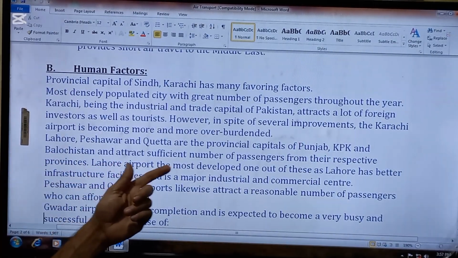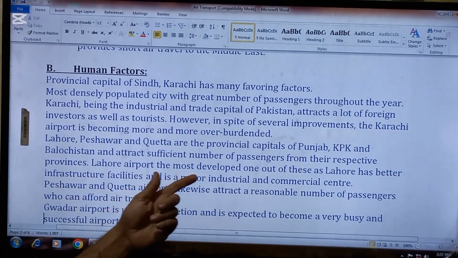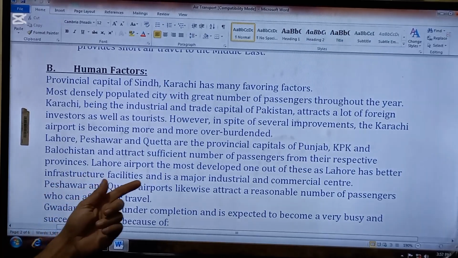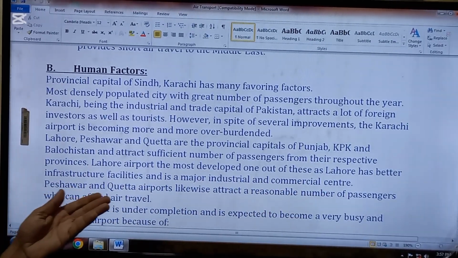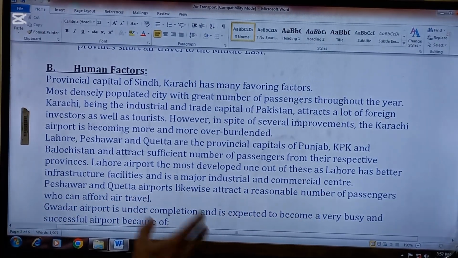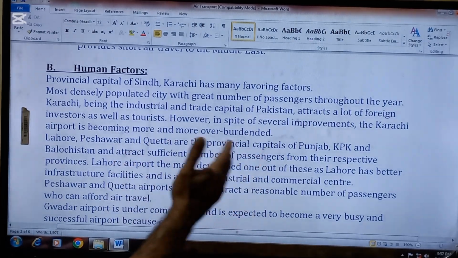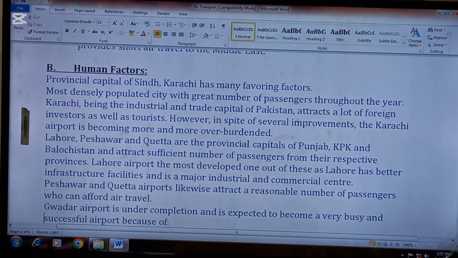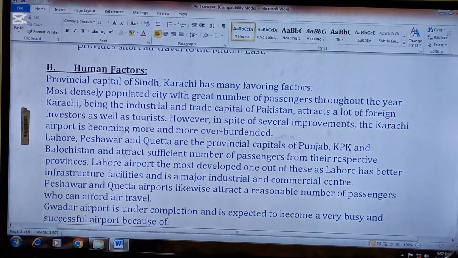Lahore, Peshawar and Quetta are the provincial capitals of Punjab, KP and Balochistan and attract a sufficient number of passengers from their respective provinces. Lahore Airport is the most developed one out of these, as Lahore has better infrastructure facilities and is a major industrial and commercial center. So as far as Lahore, Peshawar and Quetta are concerned, these are the human factors which are favoring the location and the maintenance of an international airport in these cities.